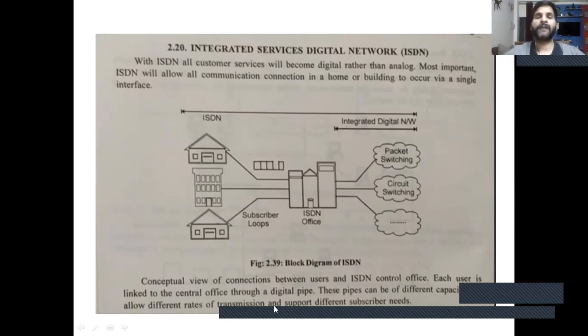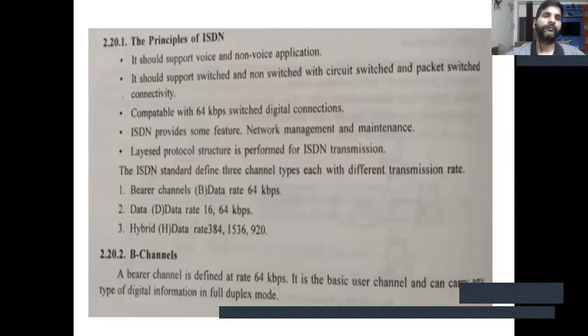So this is a conceptual view of the connection between user and ISDN central office. Each user is linked to the central office through a digital pipe. These pipes can have different capacities, allow different rates of transmission, and support different subscriber needs. So the principle of ISDN: it supports voice and non-voice applications. And next principle, it should support switched and non-switched connectivity, with circuit switch and packet switch connectivity, compatible with 64 kilobit per second switched digital connection.